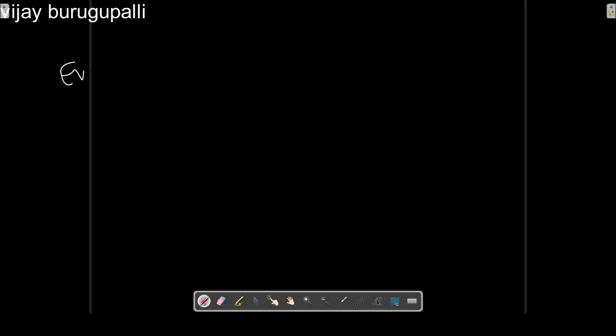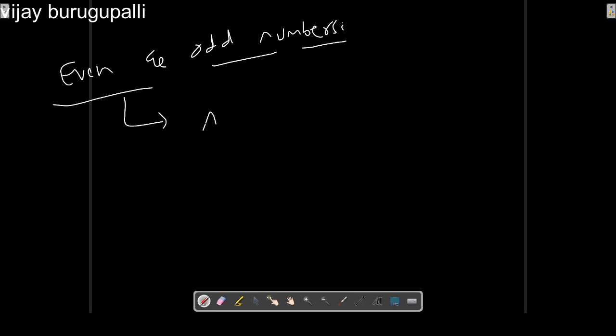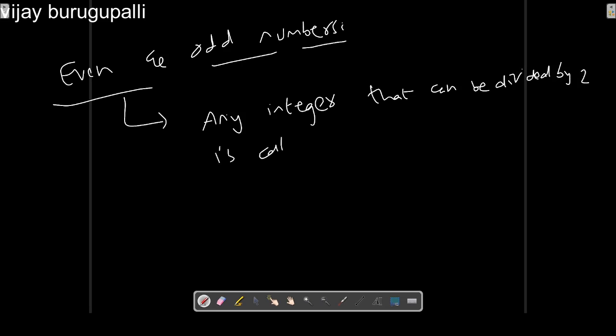First, let's talk about even and odd numbers. Any integer that is exactly divisible by 2 is called an even number. That means any integer, either a negative number or a positive number, that can be divided by 2 is called an even number.